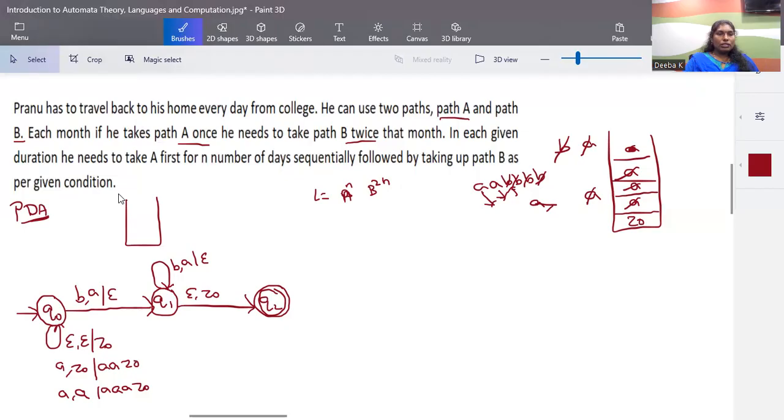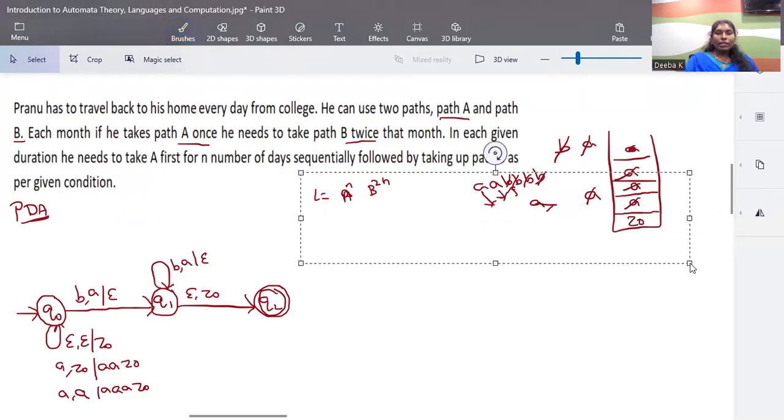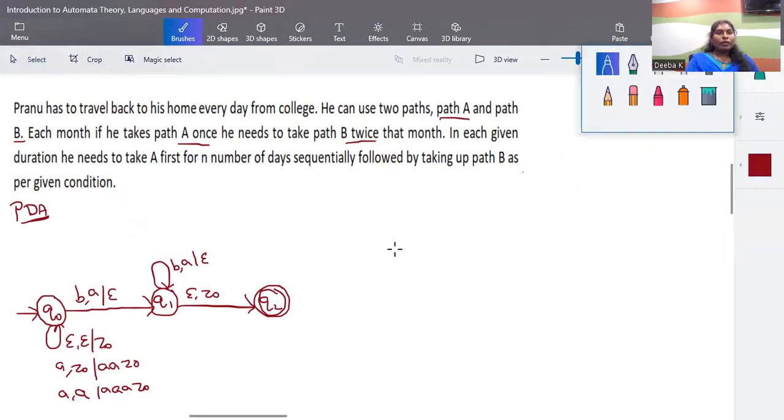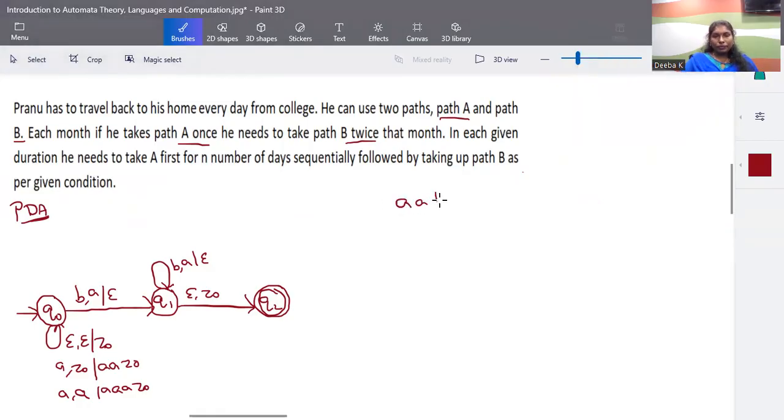Now this is a complete diagram here. So whenever the language condition is given like this, the only thing that you want to know is the number of A's that you're going to push into stack and the way to use a stack and find a solution for those kinds of problems. Okay, so let me take one example like this one and I'll show you how this instantaneous description works.